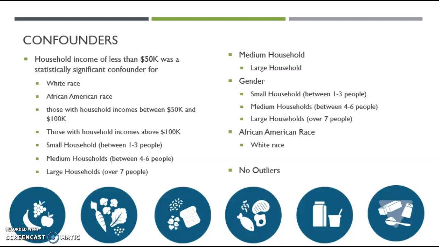Living in a medium household between 4 and 6 people is also a confounder for large households or households over 7 people. We went over gender moments ago, and then I removed African Americans as a race, and this variable had a confounding effect on those who identified as white. In a nutshell, these are the confounders in this analysis.